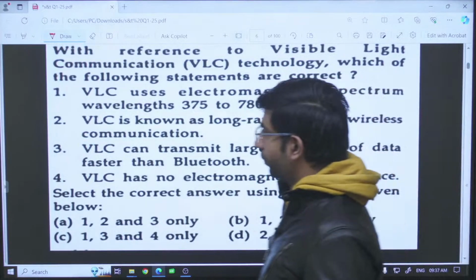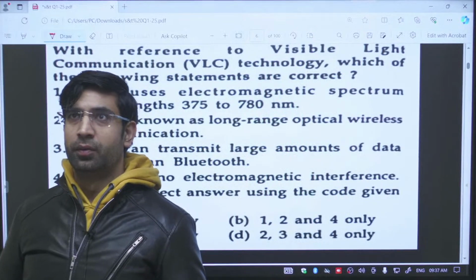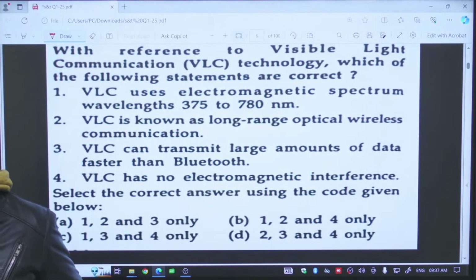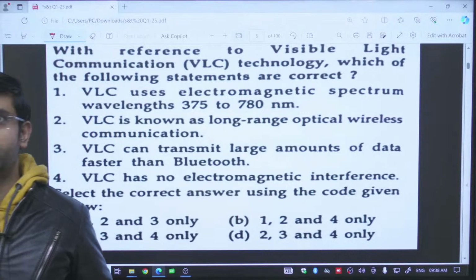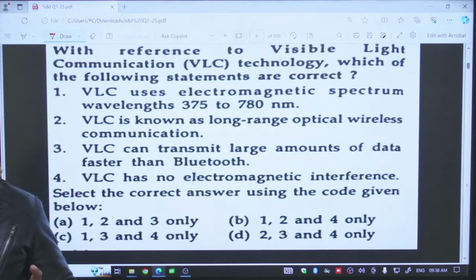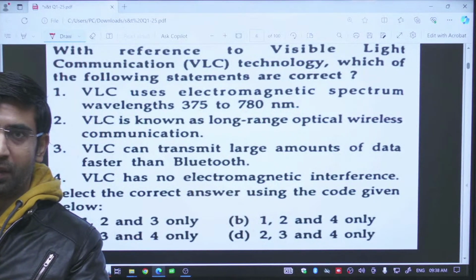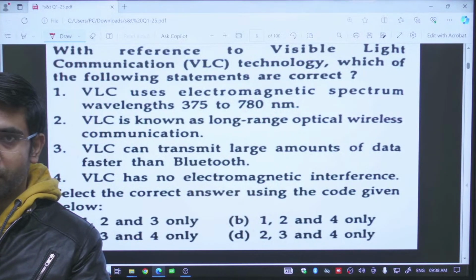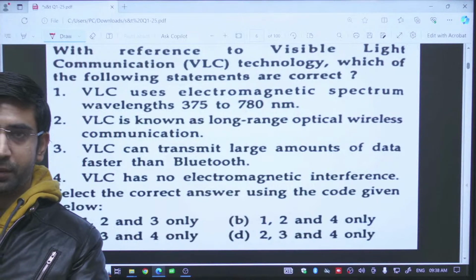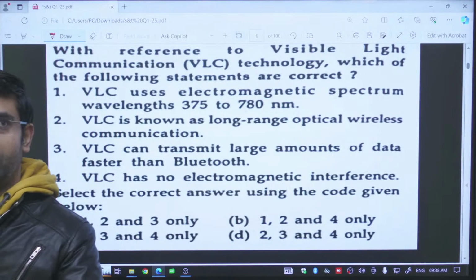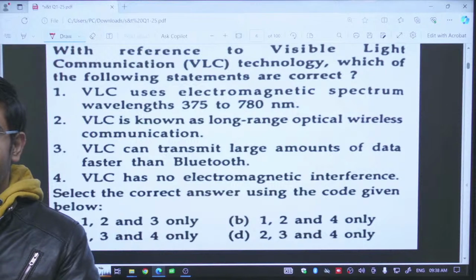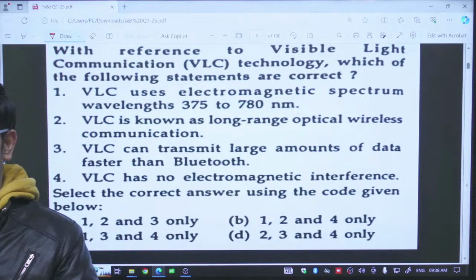With reference to VLC, VLC means visible light communication. Which of the given statements are correct? Let us first discuss about the VLC, visible light communication. This is a wireless data transfer technology. In this wireless technology, we are using visible light. We know the visible light is having a wavelength of 375 nanometer to 780 nanometer. So we are using this wavelength of light to transfer the data.